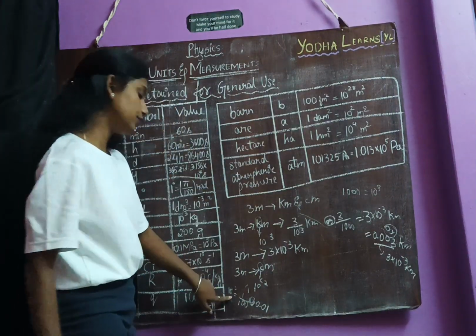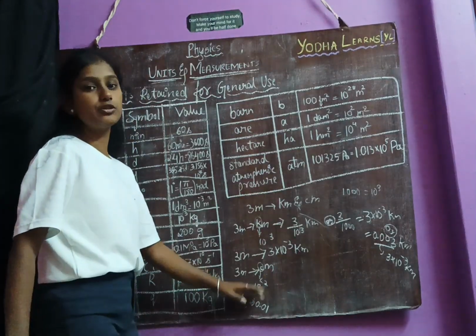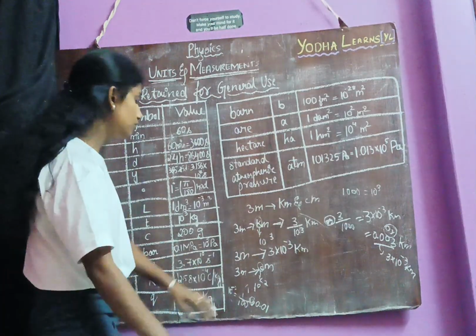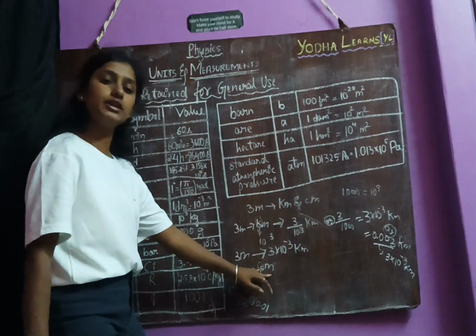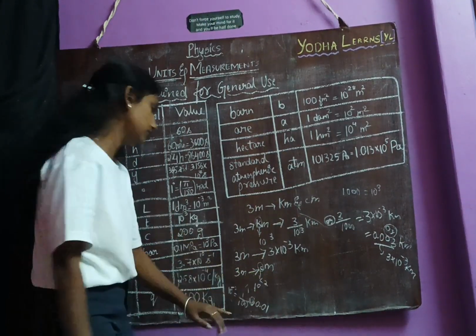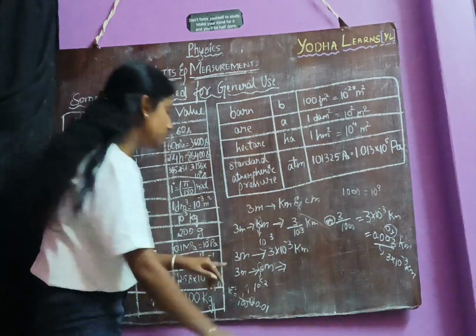So this is the value of 10 power minus 2. If there is a minus, you need to take it down as divided by. So now, from the larger unit meter, we are going to convert to the smaller unit centimeter. So what we need to do here is multiply.